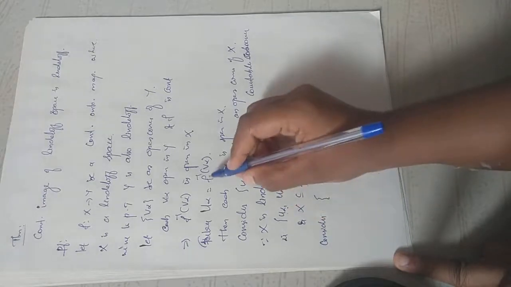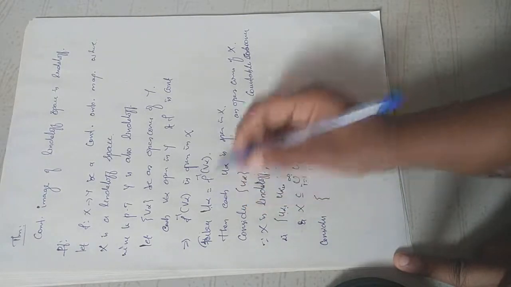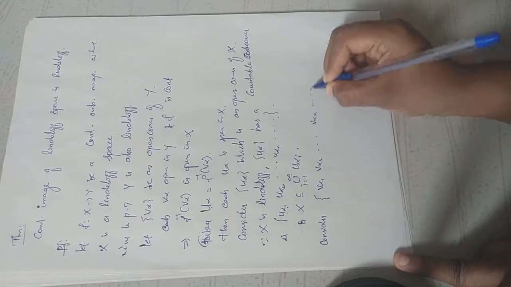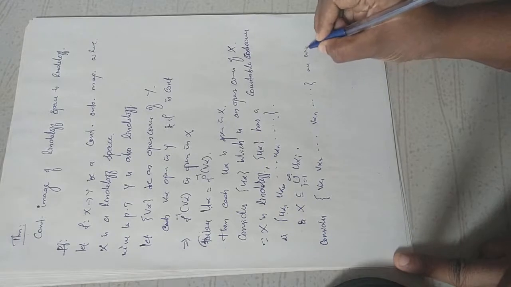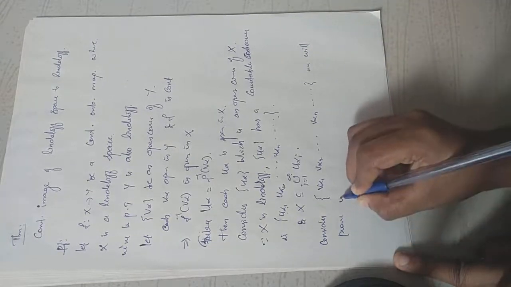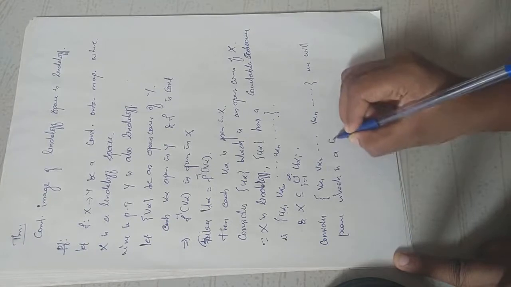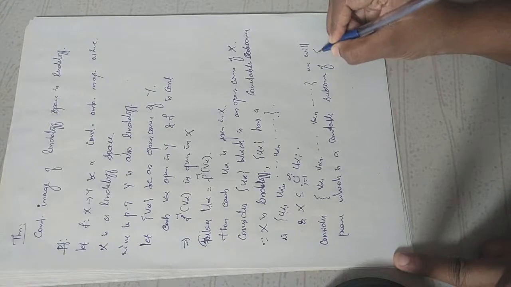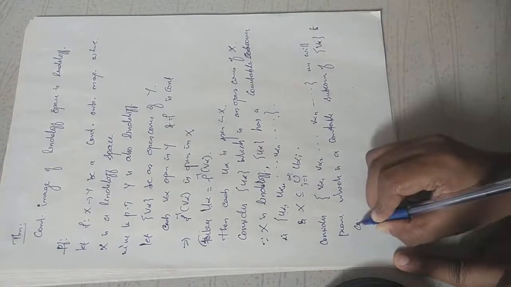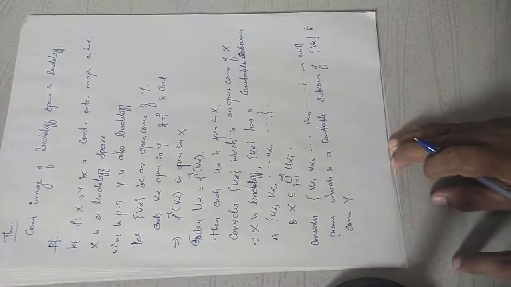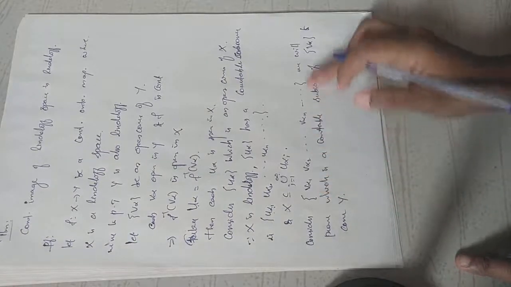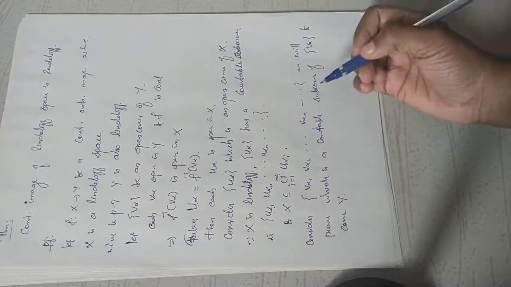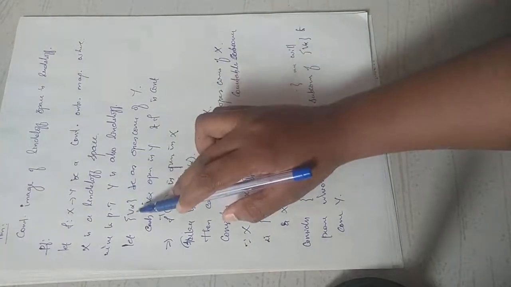Since U alpha is the inverse image of the corresponding V alphas, I consider V alpha 1, V alpha 2, etc., V alpha n, etc. We will prove this is a countable subcover of the collection V alpha to cover Y. Clearly, each V alpha n is open, because these are elements from the collection V alpha. The collection V alpha is an open cover of Y. Therefore, every V alpha will be open.